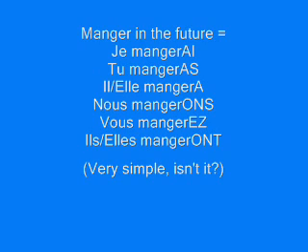You will eat, tu mangeras. He or she will eat, il ou elle mangera. We will eat, nous mangerons. You will eat as a group, vous mangerez. And they will eat, ils ou elles mangeront. Okay, so je mangerai, tu mangeras, il mangera, nous mangerons, vous mangerez, ils mangeront.